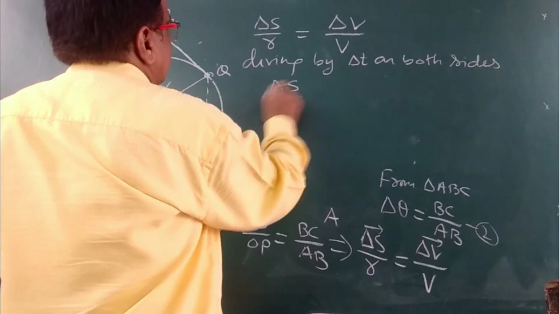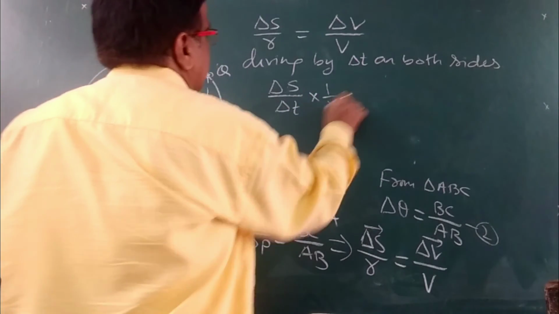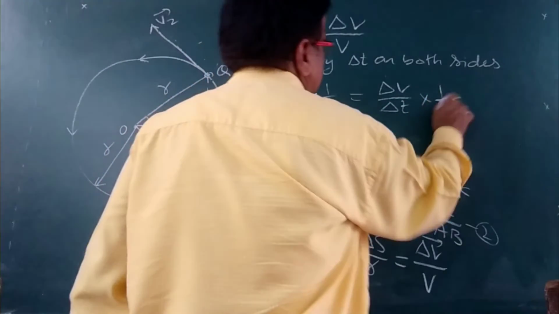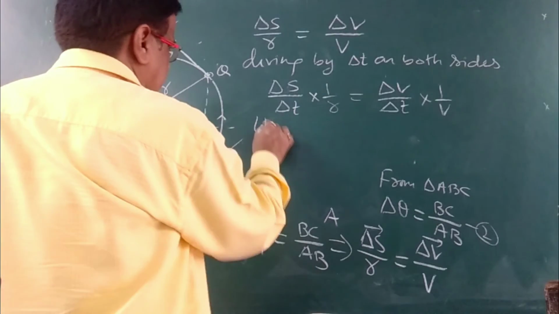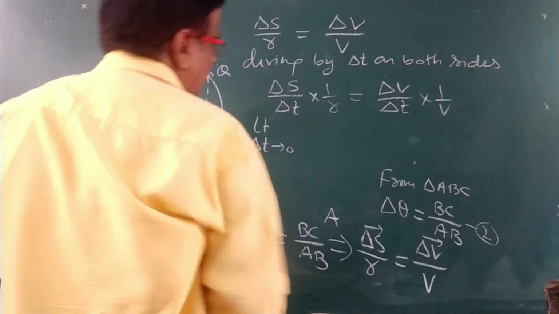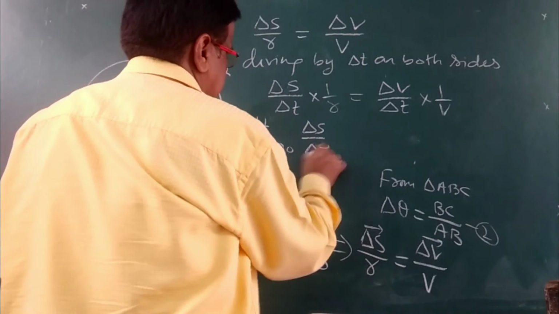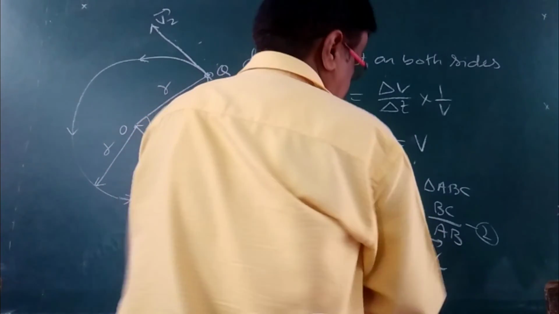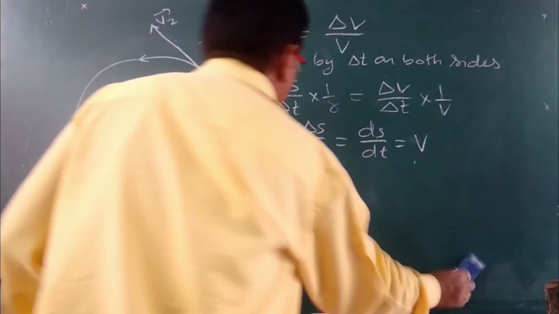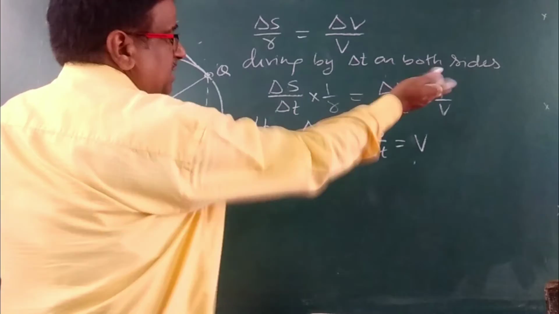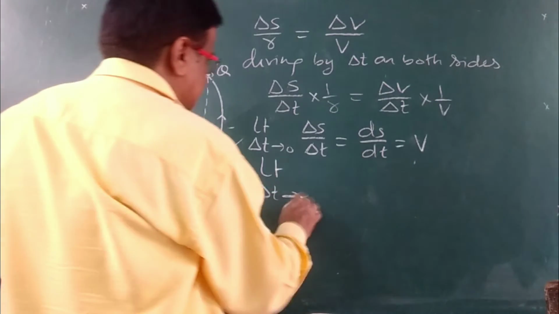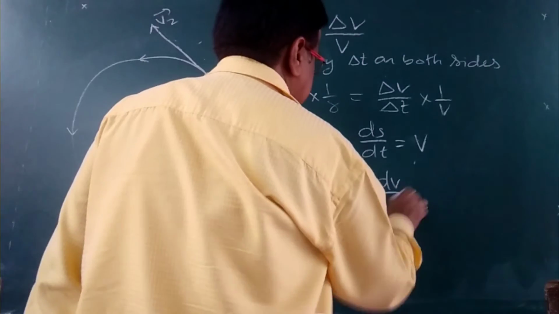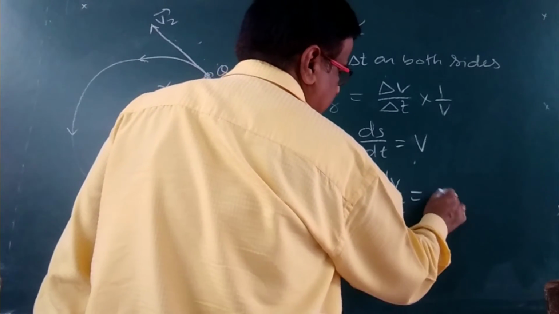Delta S by delta T into 1 by R is equal to delta V by delta T into 1 by V. Now taking limit delta T tends to 0, delta S by delta T will be equal to ds by dt, and ds by dt will become V. On the other side, taking limit delta T tends to 0, we get delta V by delta T is equal to dV by dt, and dV by dt we all know is acceleration.